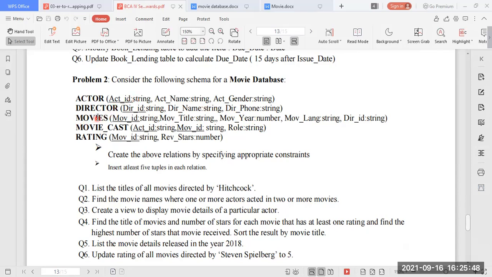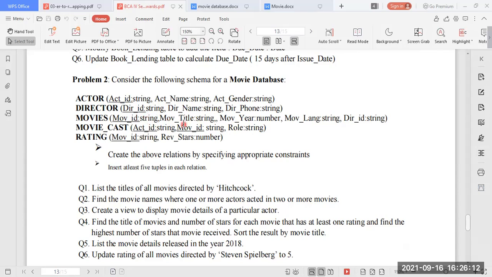Coming to the next table, which is called movies. In the movies table, we have movie_id, which is a primary key, and it is also varchar. Here we can provide the values as M101, M102, so that it can be easily understood. M101 means that it is an ID of the movies table.